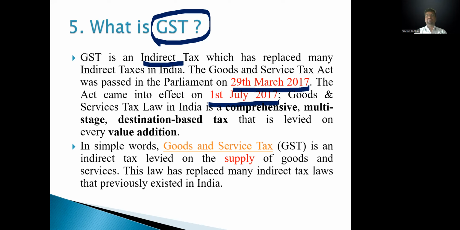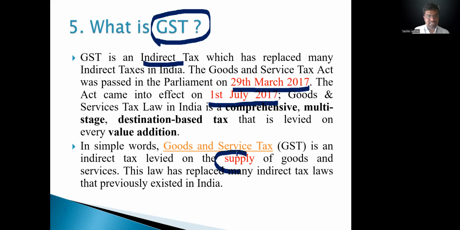And every value addition means the manufacturer sells goods to the distributor. The distributor adds their margin or profit and sells to the wholesaler. The wholesaler again adds their margin or profit and sells to the retailer. The retailer again adds their profit and sells to the customer. So on every transaction GST will be applicable. In every transaction the value increases, and GST is applicable on that value. In simple words, goods and services tax (GST) is an indirect tax levied on the supply of goods and